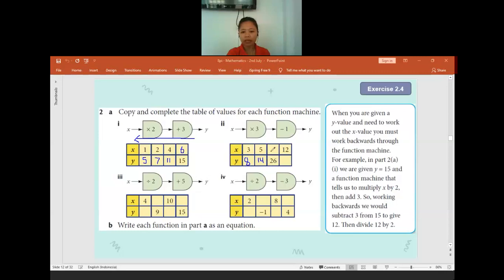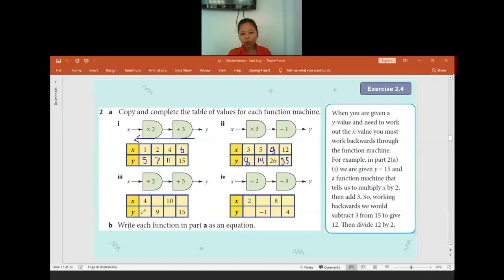Anyone already tried? Okay, anyone confused about finding the input? Is there anyone confused about finding the input? No? Okay. So what is the output when x is 12? 35. Good job. Really? No one is confused? Okay. If no one is confused, let us move to question 3.